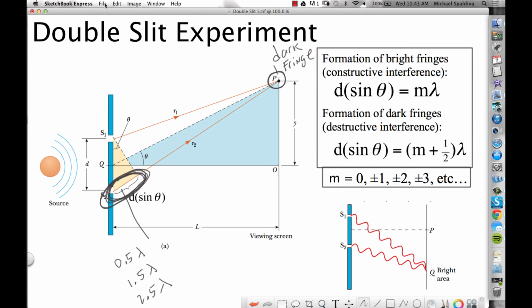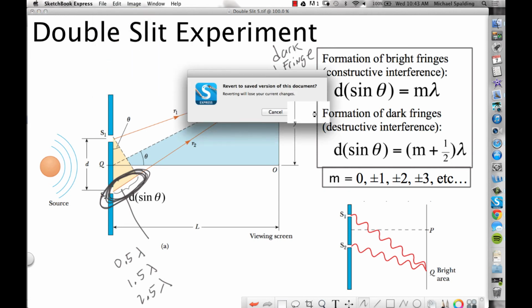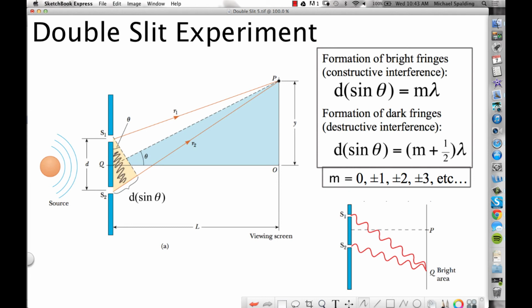Now, d sine theta, where does d sine theta come from? Look, if you focus on this smaller triangle right here, theta is this angle right here, so let's just look at sine theta. Sine is opposite over hypotenuse. What's opposite that theta? Opposite the theta is going to be the extra distance traveled by ray 2. And what's the hypotenuse for that little triangle? d. So if you rearrange that, what's this extra distance right here? d sine theta. d sine theta is the extra distance traveled. If it's equal to a whole number multiple of the wavelength, you get a bright spot.